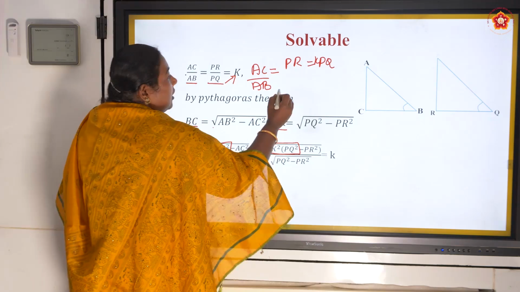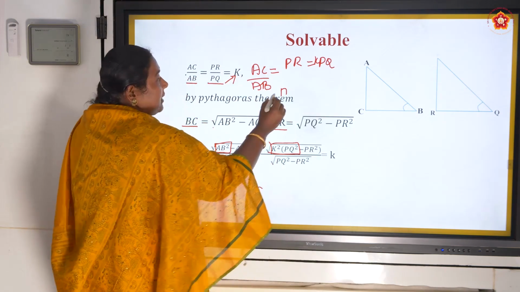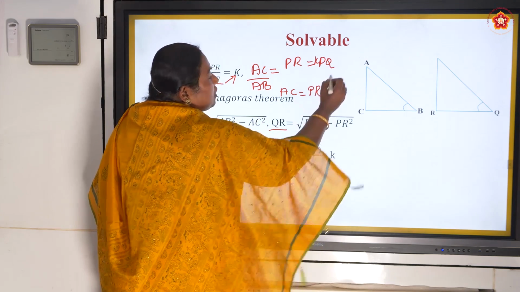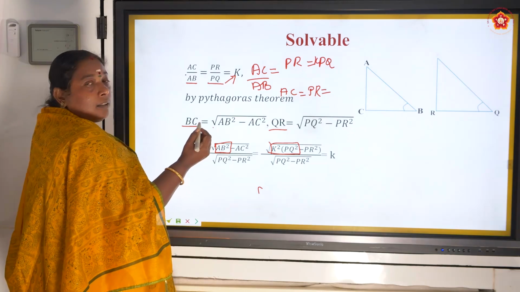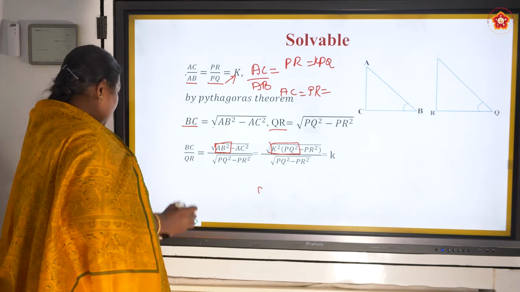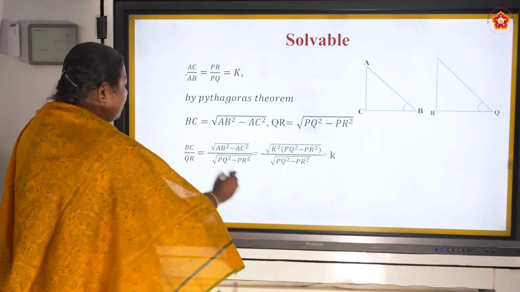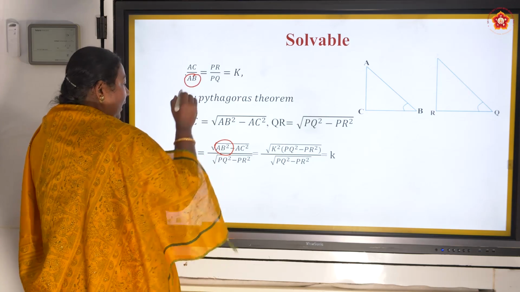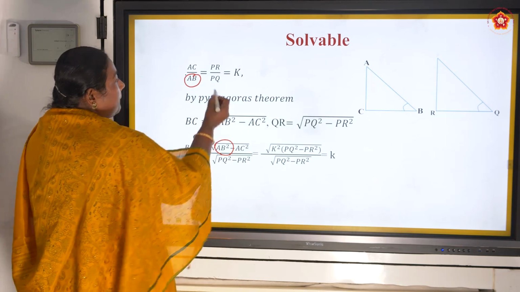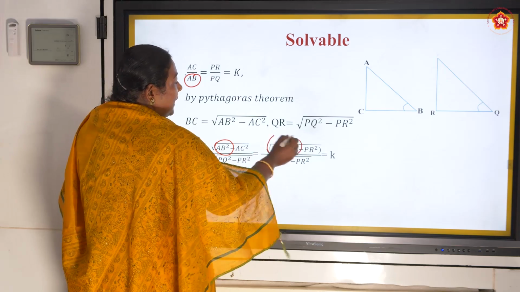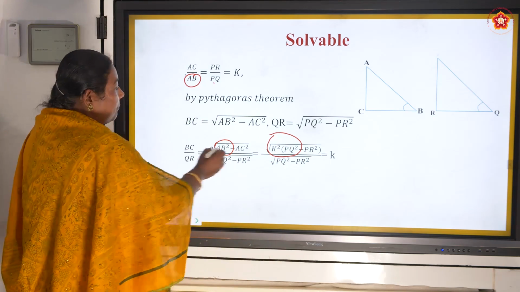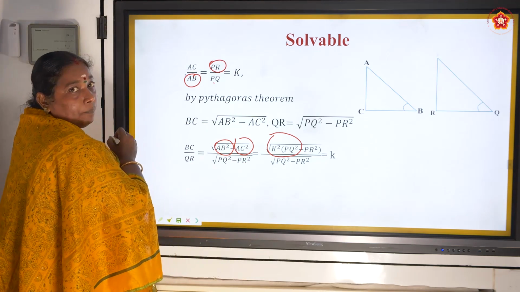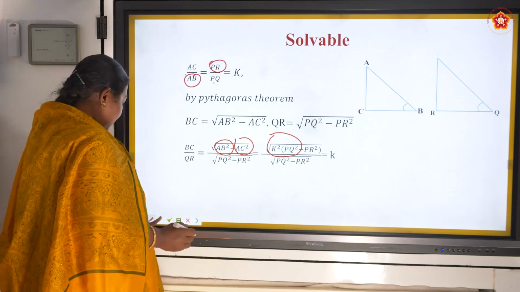Now if I compare that also, as previously I said, AC is equal to K AB, and PR is equal to K PQ. Get it carefully. For AB square, I am changing it as K PQ square. For AC square, I am changing it as K PR square. Just by comparing it, that's all.